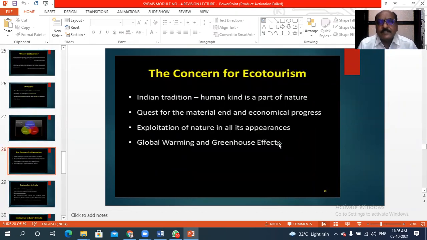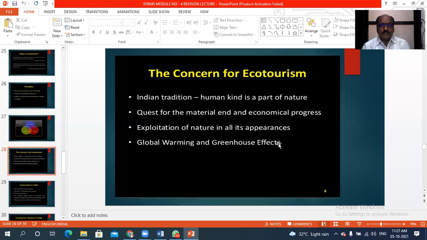Then the concern for ecotourism. So dear students, in Indian traditions, ecotourism is a part of the human population and their surrounding environment or nature.